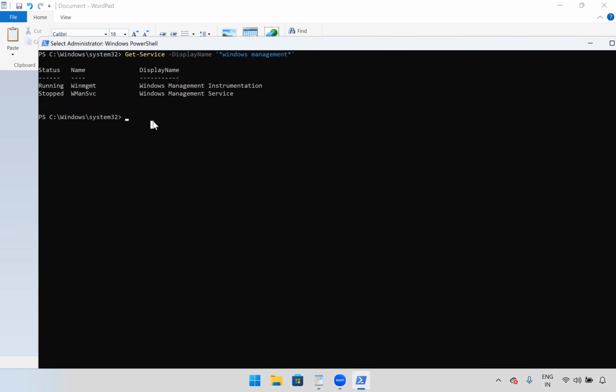Let me type Get-WmiObject. This is an old cmdlet, developed using SIM version 1. With SIM version 2, Microsoft added some features and developed the SIM instance, right? Get-CimInstance. WMI object and SIM instance are almost the same, there are a few differences. We can use both for the same purpose.